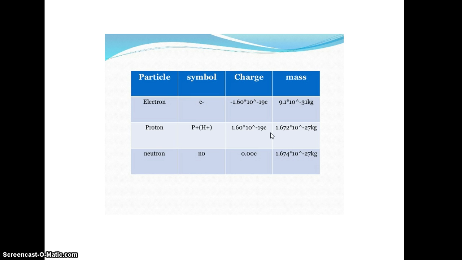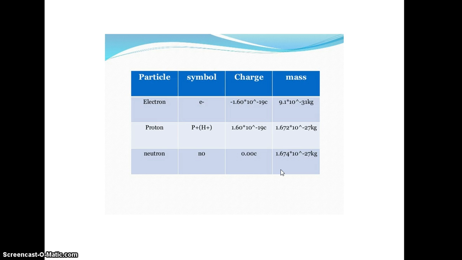So we have three types of particles: electron, proton and neutron. Electron with symbol e minus, proton p plus or H plus. Neutron has no charge, n is given as its symbol. To study the charge and mass of the particles. So I hope you understood the concept of the atomic, subatomic particles and how they got discovered.